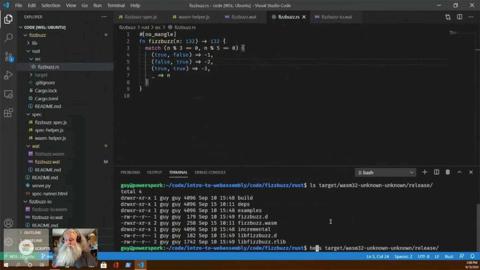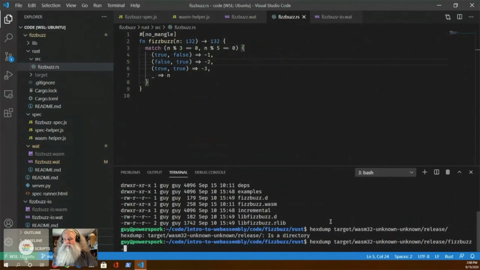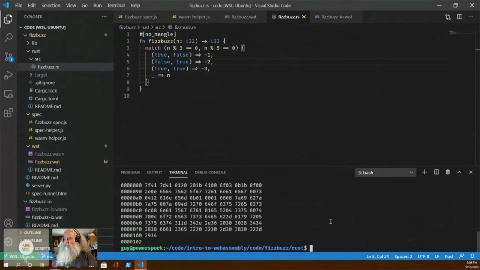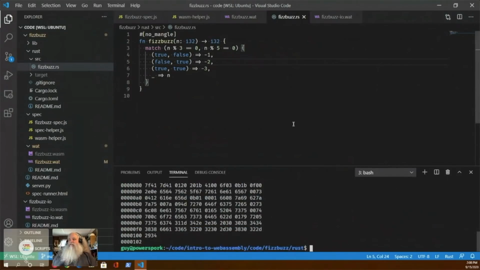If I do a hex dump, you can see that that is, yeah, I got to get an actual file name, don't I? You can see that it's very, very short. And that of course will run as well.